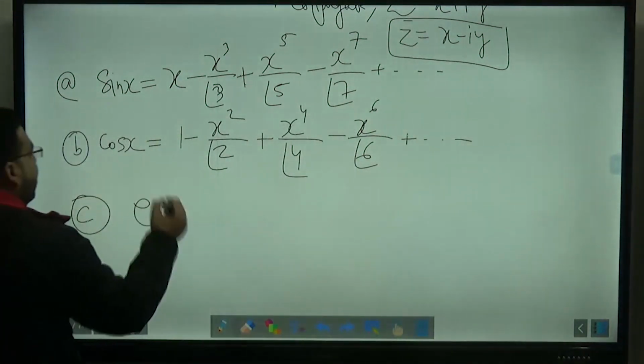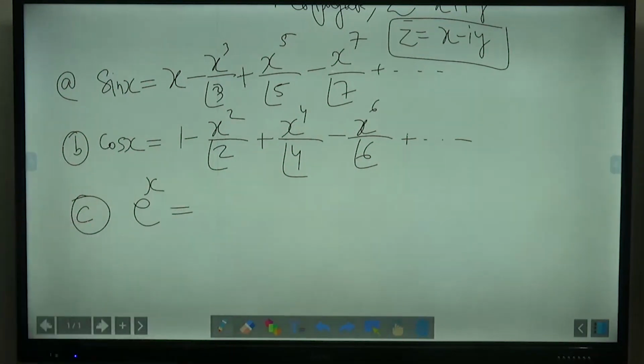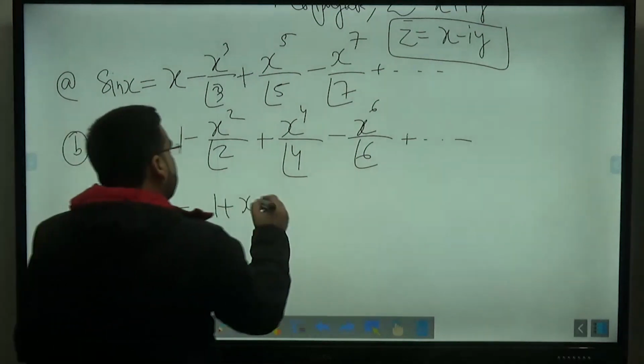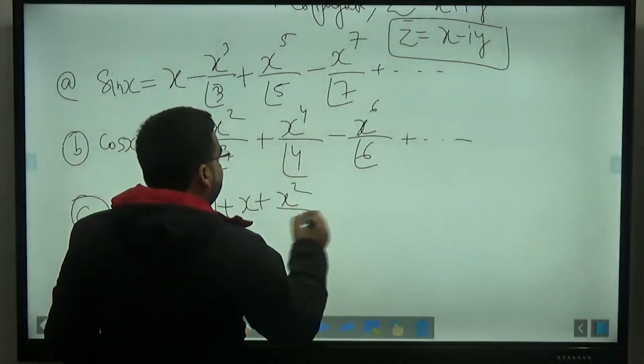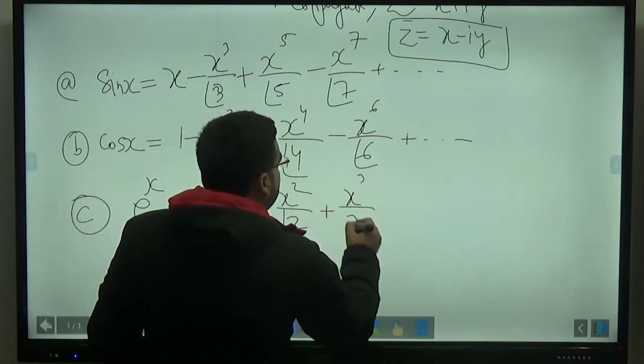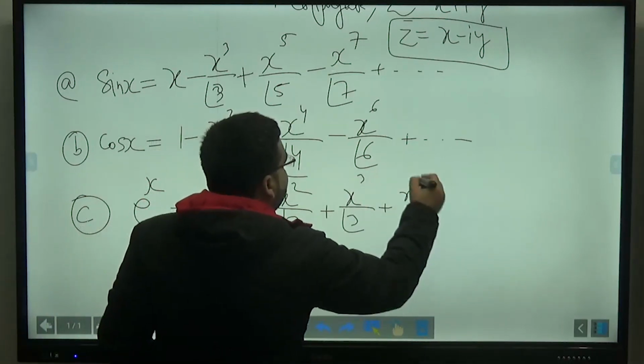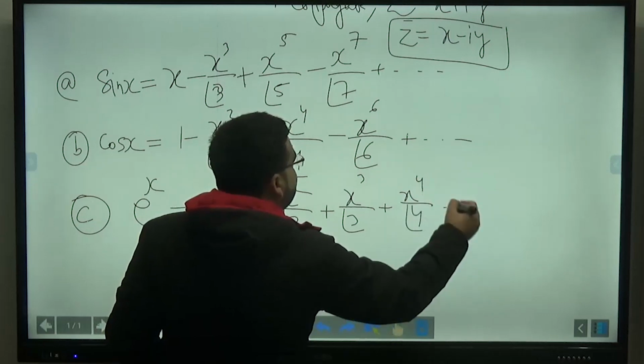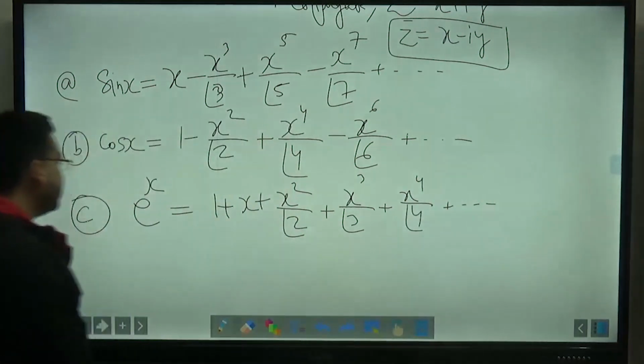Number 3 is e raised to the power x. E raised to the power x is defined as 1 plus x plus x square upon 2 factorial plus x cube upon 3 factorial plus x to the 4 upon 4 factorial and so on.